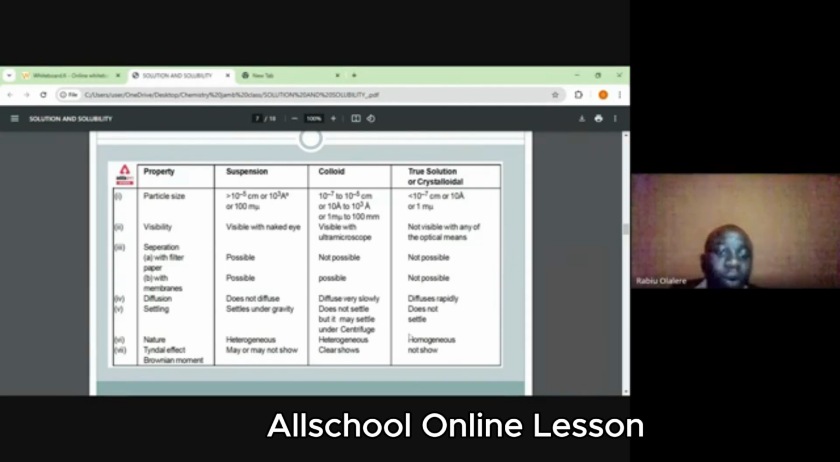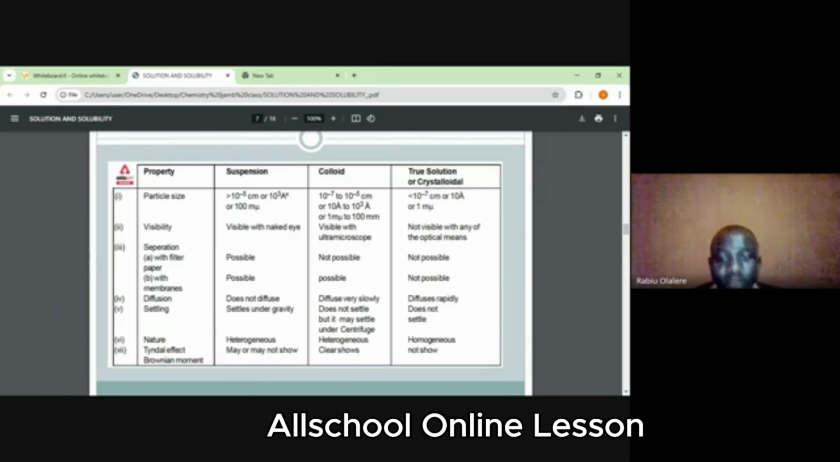So suspension can be what? Suspension cannot be dialyzed. The particles cannot pass through the membrane. Colloidal solution cannot be dialyzed. The particles cannot pass through membrane. But true solution can be dialyzed. The particles can pass through membrane. Then diffusion. We said suspension is slow, does not diffuse. Colloid is very slow. True solution is very fast. Then settling. Suspension settles. Colloidal solution does not settle. True solution does not settle.